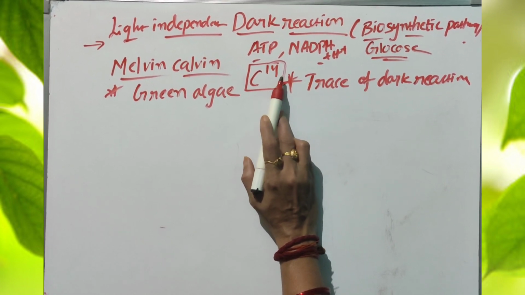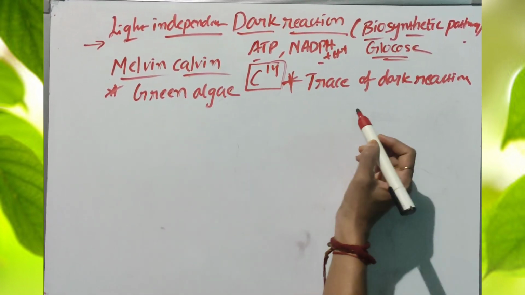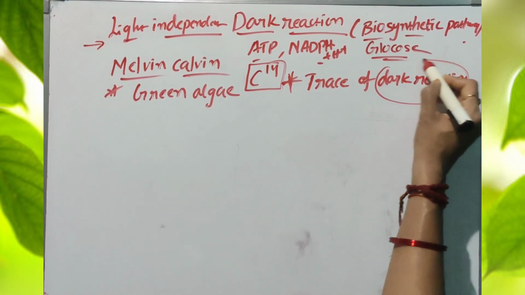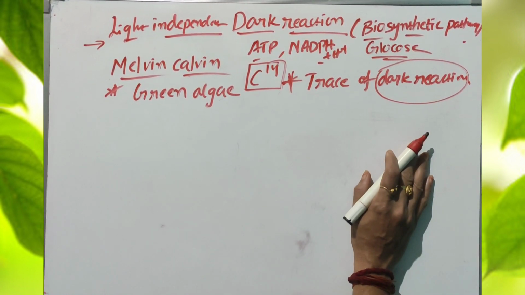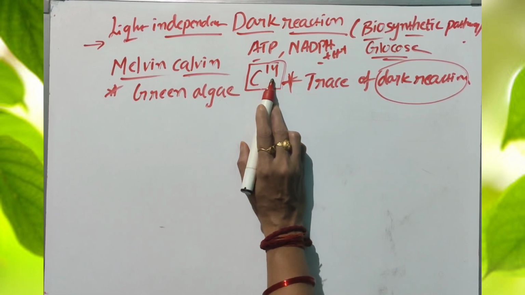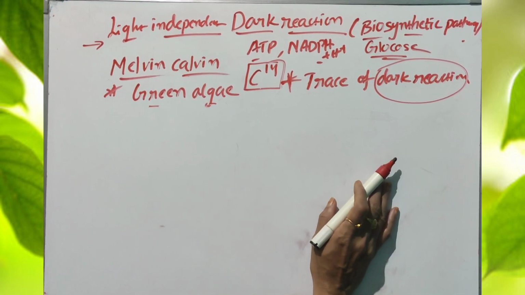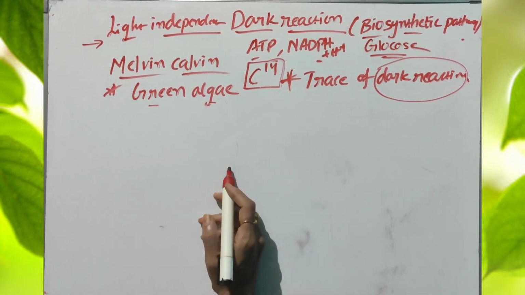C14 labeled radioactive isotope was introduced in green alga to trace the dark reaction. So this is the history of the dark reaction.